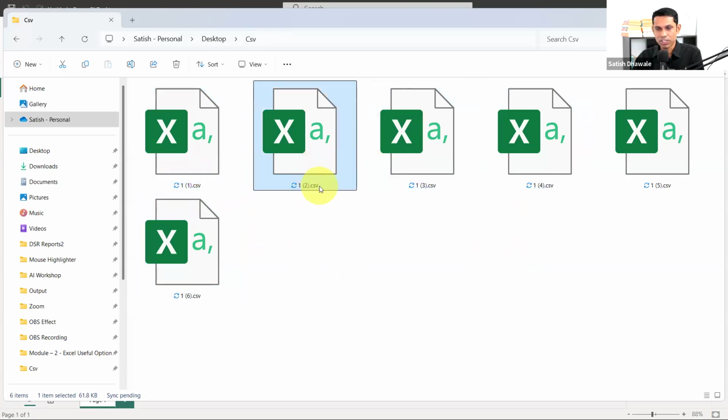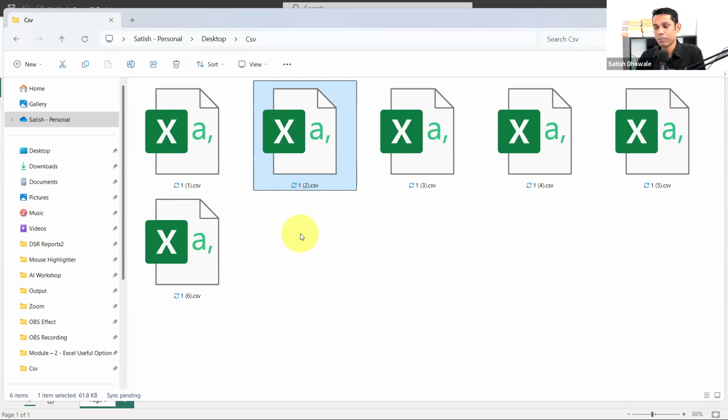You can see the extension of this file. So in order to deal with this, we need to convert the file into Excel, and then only we can pull it into Power BI, and then we can append it using Power Query. I already told you how to get all the files into Power BI using Power Query and how to append them. But the problem is that we cannot upload or select a folder which has multiple CSV files. So how to deal with this?